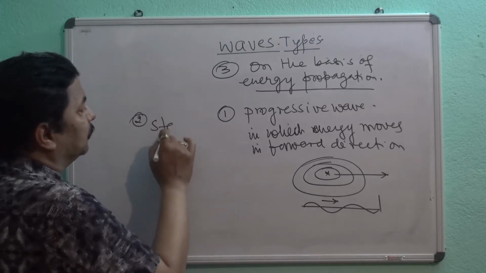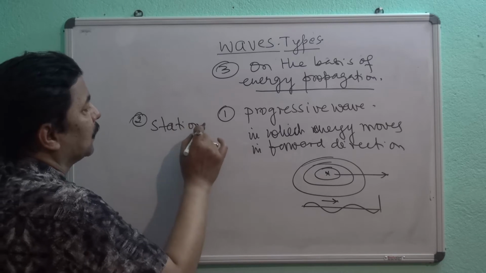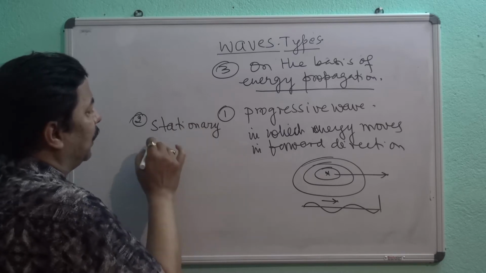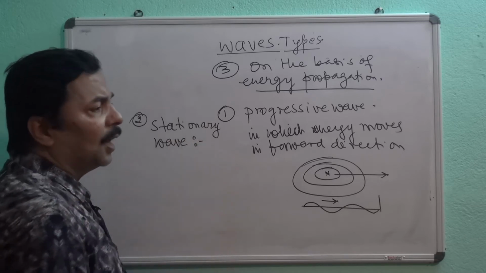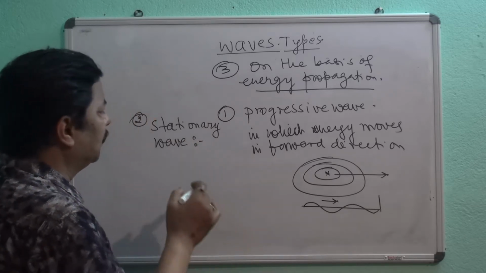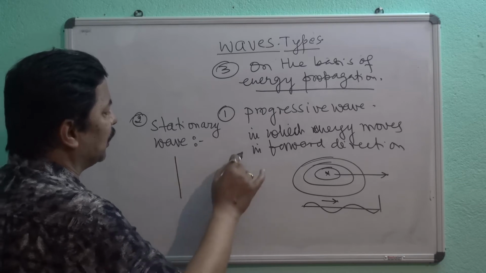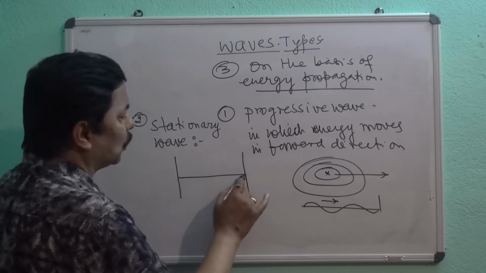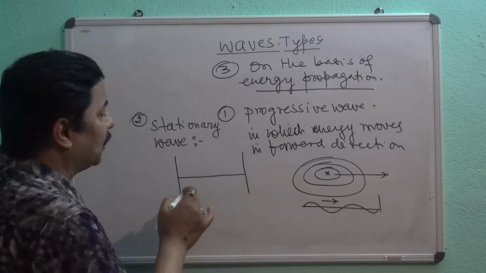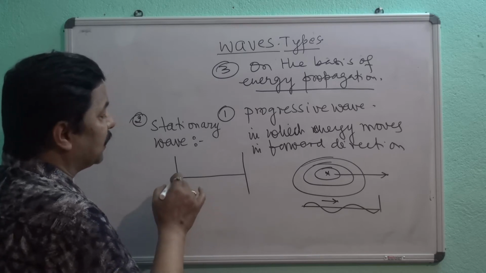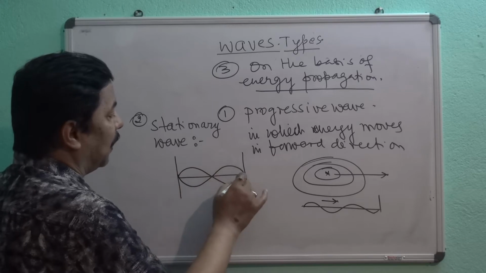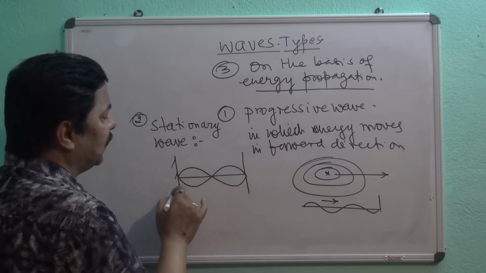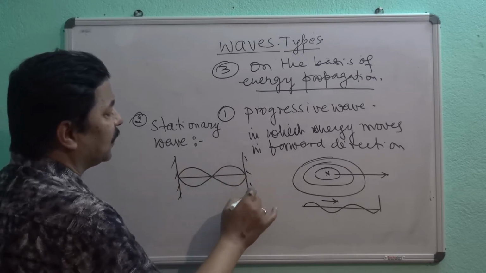stationary wave. In a stationary wave, the energy is confined between two regions. You see, the energy does not go from one part to another part, but it appears and disappears. For example, this is the wave and this is the wave. Here the energy is confined in this region.